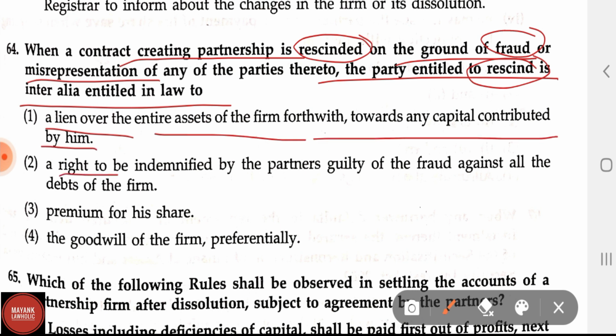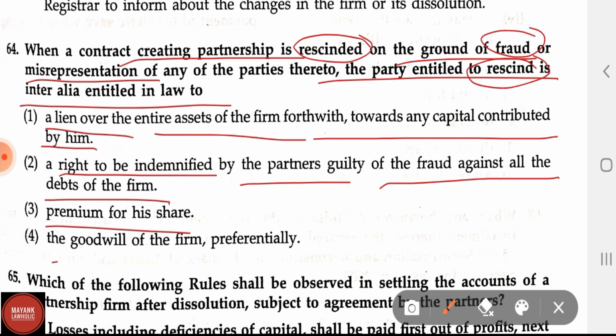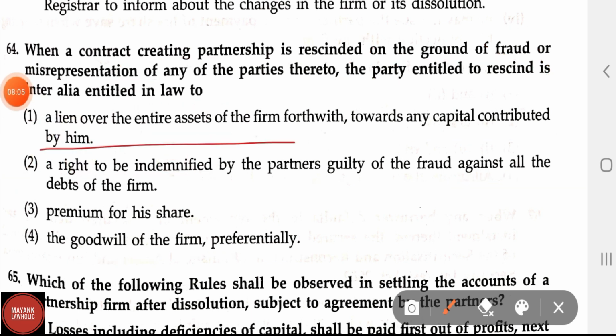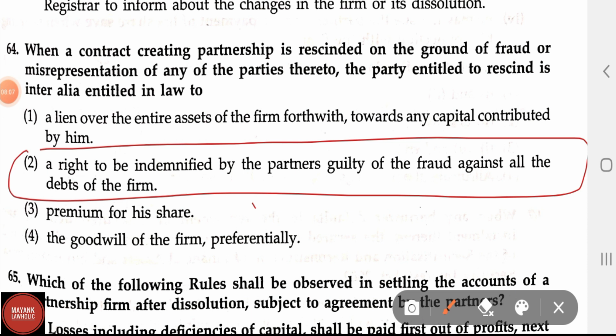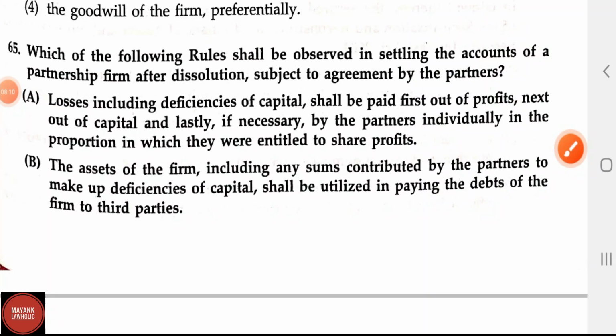Option 2. A right to be indemnified by the partners guilty of the fraud against all the debts of the firm. Option 3. Premium for his share. Option 4. The goodwill of the firm preferentially. The correct answer is option 2: a right to be indemnified by the partners guilty of the fraud against all the debts of the firm. Now let us see question number 65.